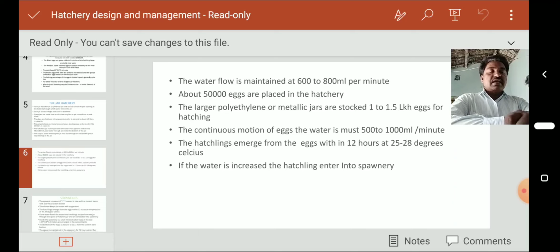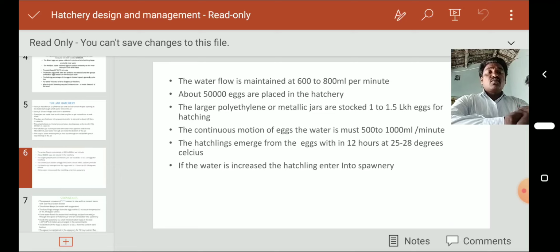Whether it is a polyethylene hatchery or a zinc sheet hatchery, the jar hatchery capacity is 50,000 eggs. But the larger polyethylene or metallic jars are stocked with 1 to 1.5 lakh eggs for hatching.